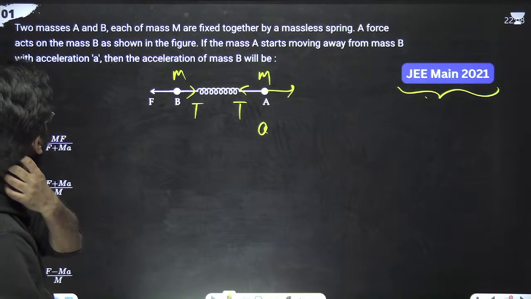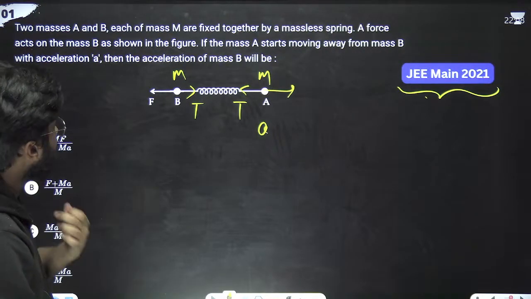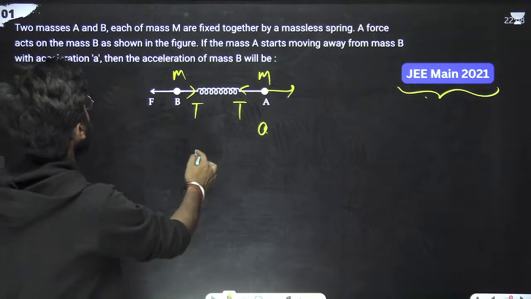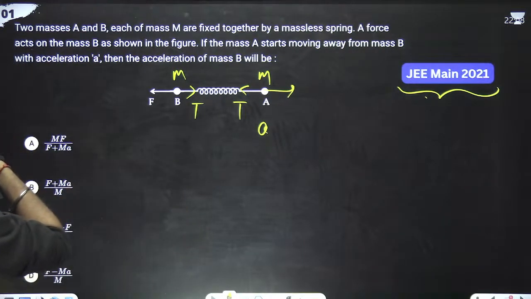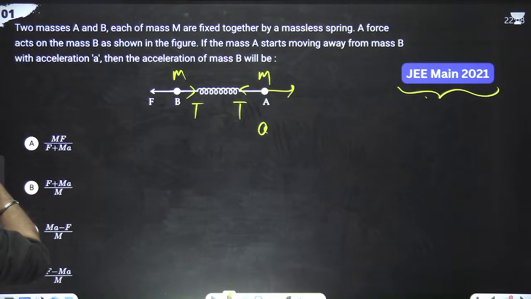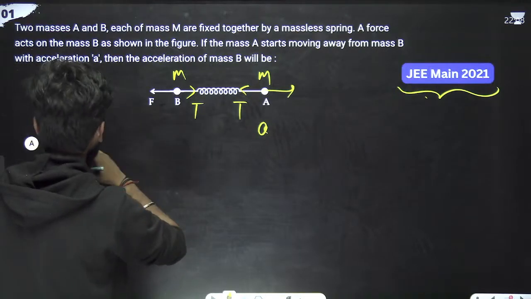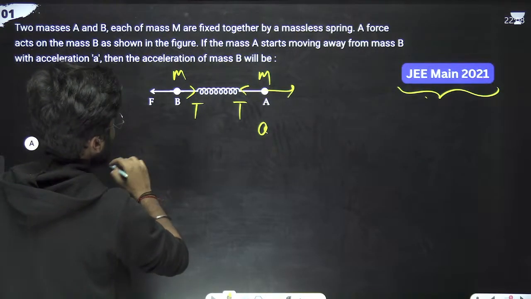Then the acceleration of mass B will be? We will find the value of T.